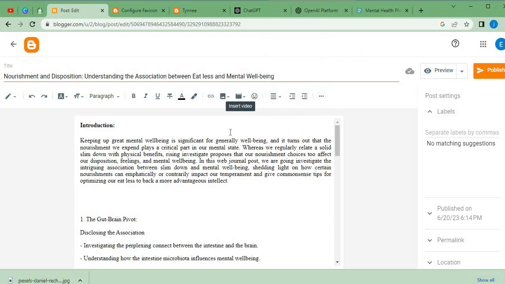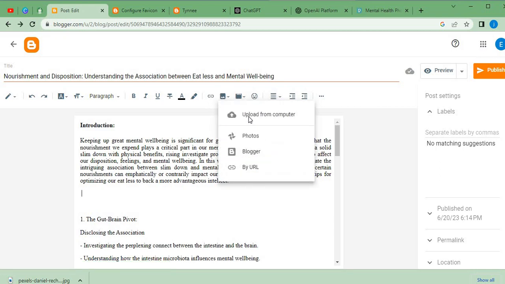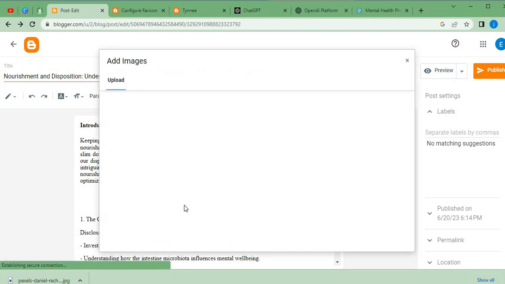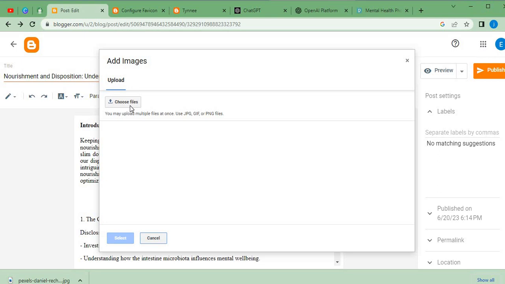So let's continue with what we are doing. We're going to click here to insert image, click here to upload from computer. Now let's say you want to use a free image, we can click here to upload that one too. So we're going to click here, choose a file. Once we click on choose file, we're going to be redirected to our file manager, and that is where we are going to be choosing the file of the image which we have just downloaded.